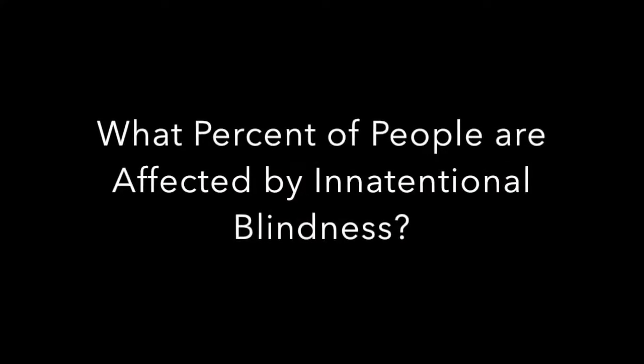For my experiment, I am asking the question, what percent of people are affected by inattentional blindness? I hypothesize that 50% of people will be fully affected by inattentional blindness and not see the gorilla cross the screen. Additionally, 25% of people will have the ability to notice the change in the scene, the gorilla, while still maintaining primary focus of counting correctly how many passes were thrown by the white team. The other 25% of people will have the ability to notice the gorilla on the screen, but will not be able to keep their focus enough to count the correct number of passes the white team throws.